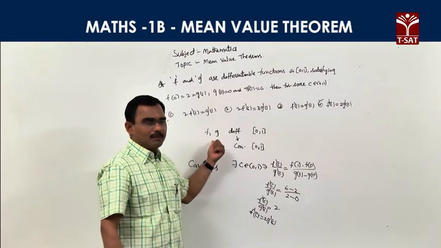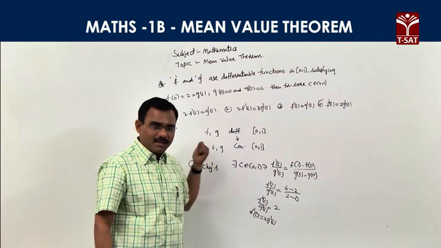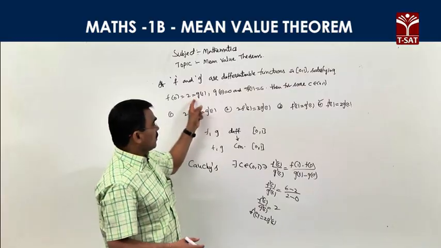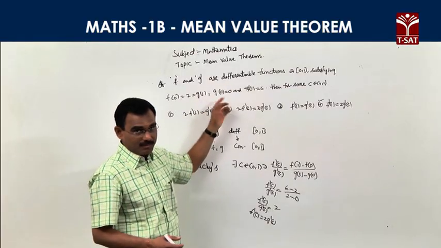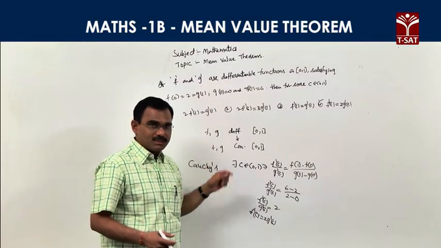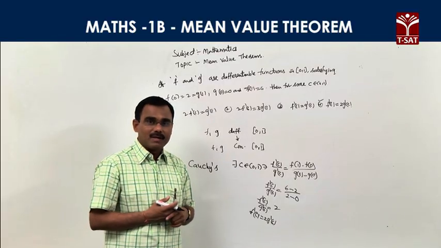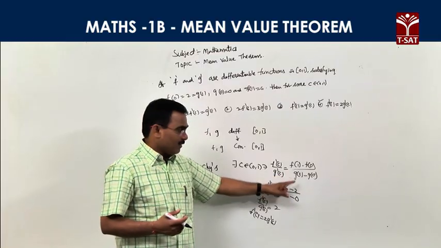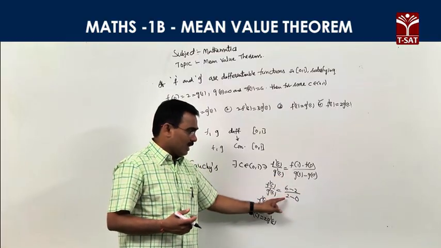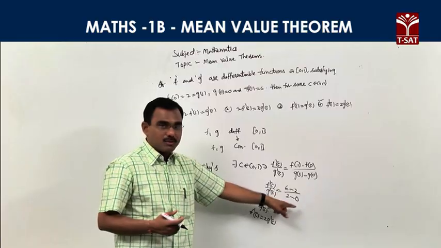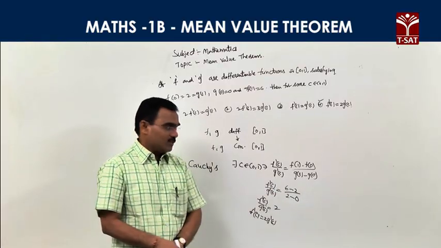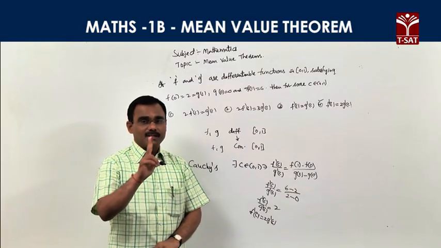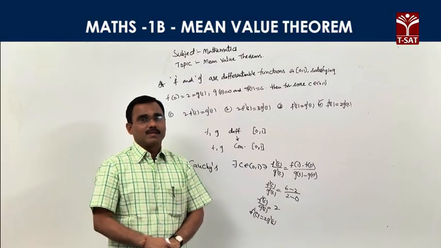Since f and g are differentiable, they are also continuous. According to Cauchy's mean value theorem, applying our conditions, f(1) is 6, f(0) is 2, g(1) is 2 and g(0) is 0. Simplifying, we get f'(c) equal to 2 into g'(c). That's why the fourth option is correct. Whenever two functions are given, apply Cauchy's mean value theorem.